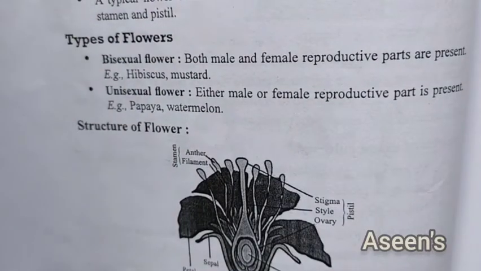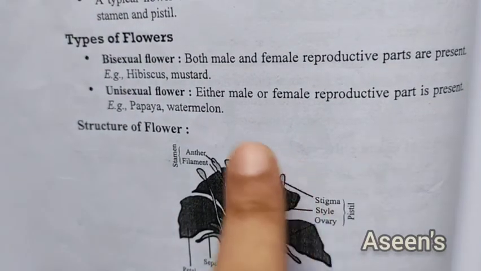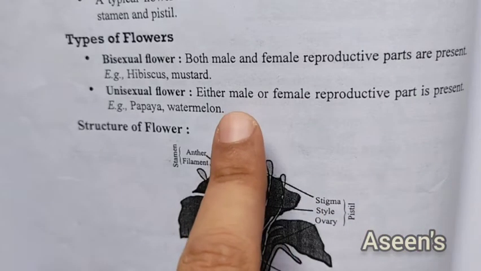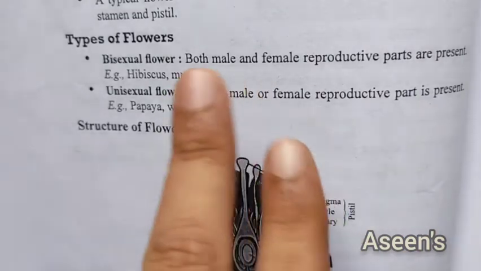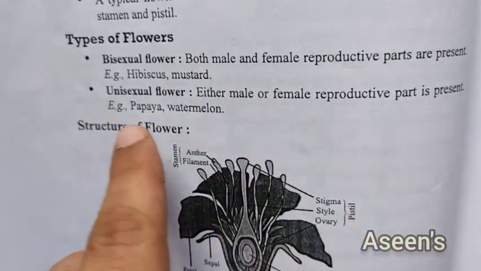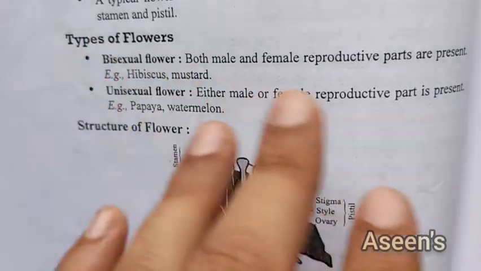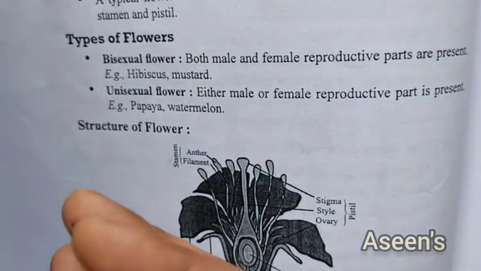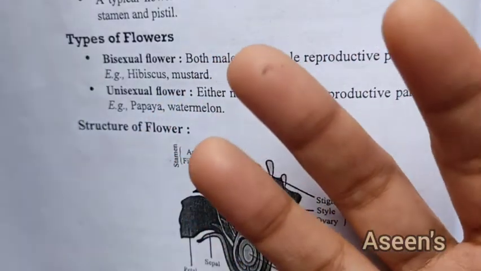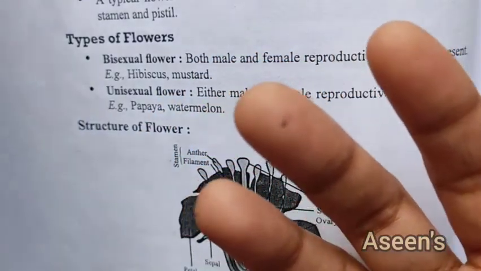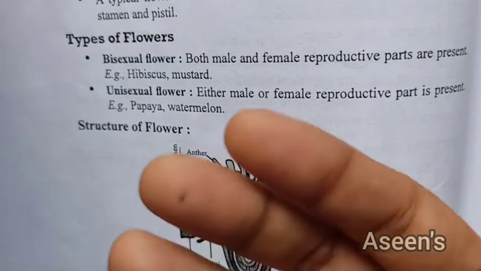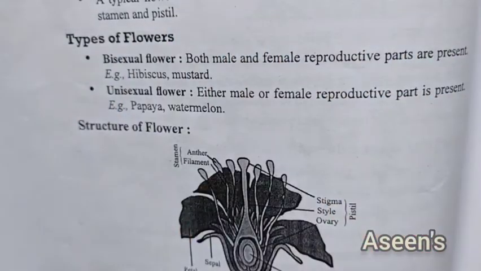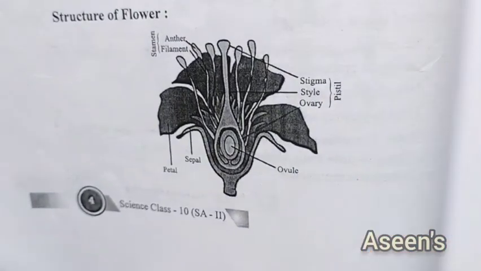Now, in the case of a unisexual flower, only one will be present in a flower. That is, either a male part or a female part will be present, no 2 together. The best examples are papaya and watermelon. Here you will find unisexual flowers. Male flowers will be different, female flowers will be different. Female flowers are generally larger, whereas male flowers are smaller, because their main aim is just to give the gametes.